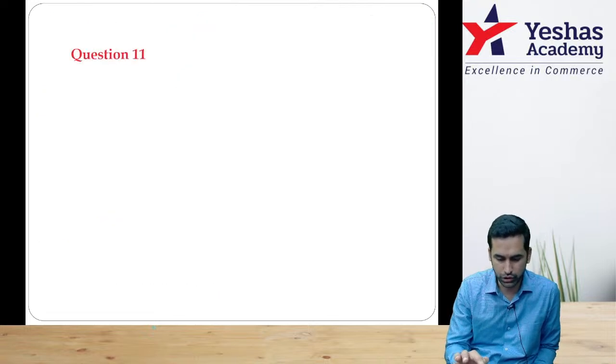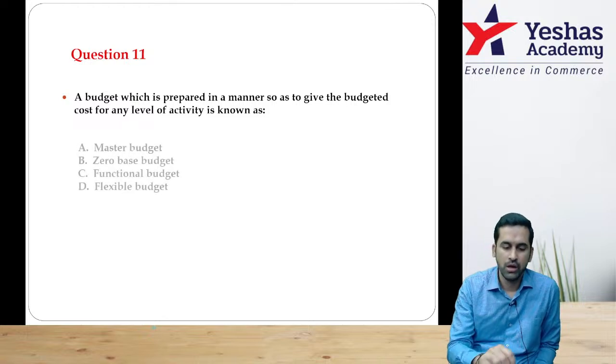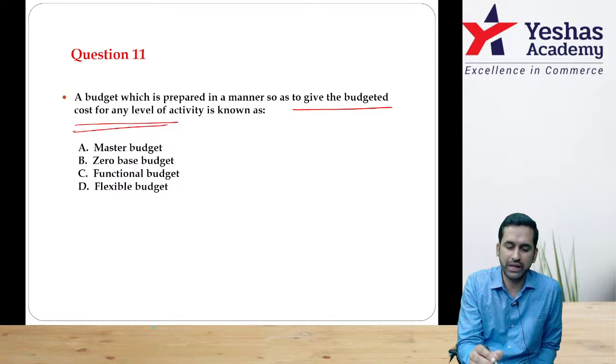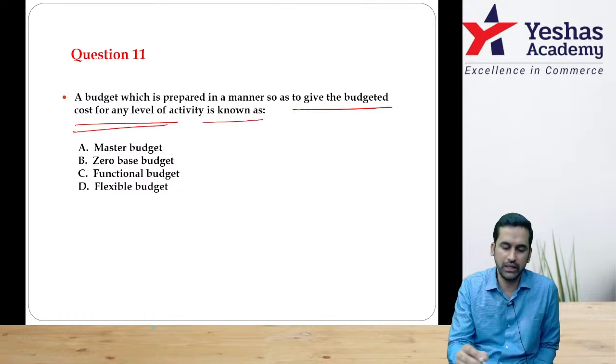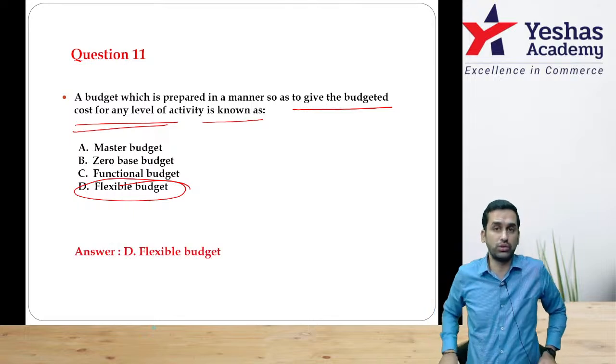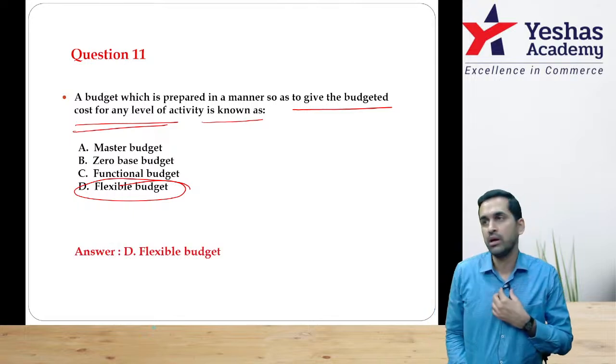Let's move on. Question number 11. A budget which is prepared in a manner so as to give the budgeted cost for any level of activity is flexible budget. Any level of activity, I told you something 10 minutes back, correct?